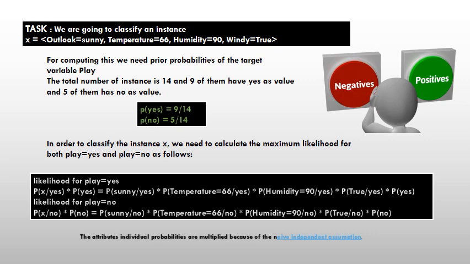The total number of instances is 14. 9 of them are yes, 5 of them are no. So P of yes is 9 by 14, P of no is 5 by 14. In order to classify the instance, we need to calculate the maximum likelihood for both play is equal to yes and play is equal to no, which is mentioned in the slide. The individual attribute probabilities are multiplied because of the naive independence assumption.